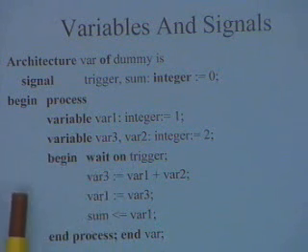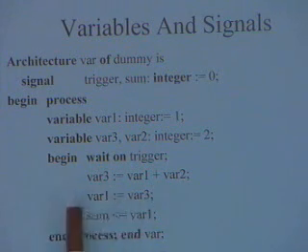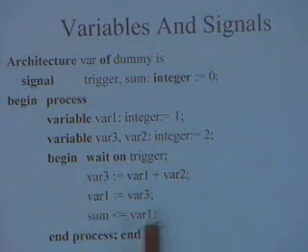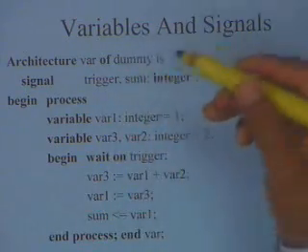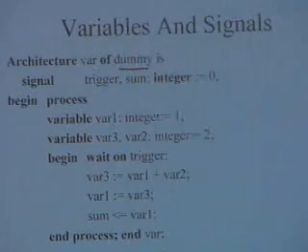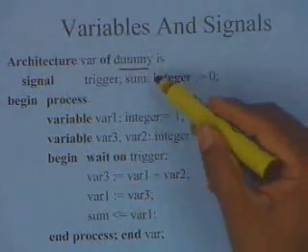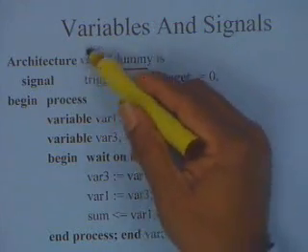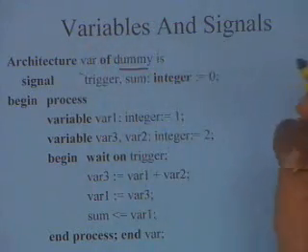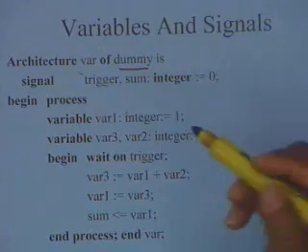So this is a set of very similar statements. Again, a somewhat similar example is there in the notes. I modified it slightly to fit it into the slide. There is some entity which is declared, let us say a dummy entity called dummy. I am not declaring that entity itself, this is of course the name of the entity. There is some architecture, and the name of this architecture is var.